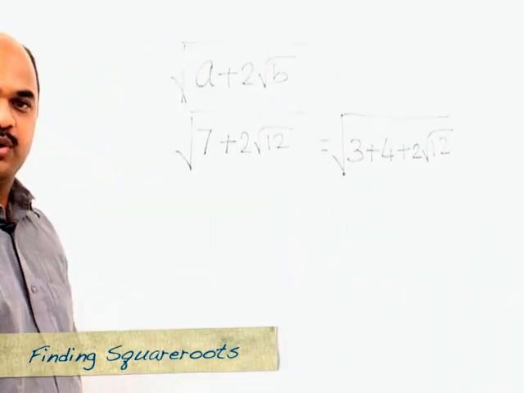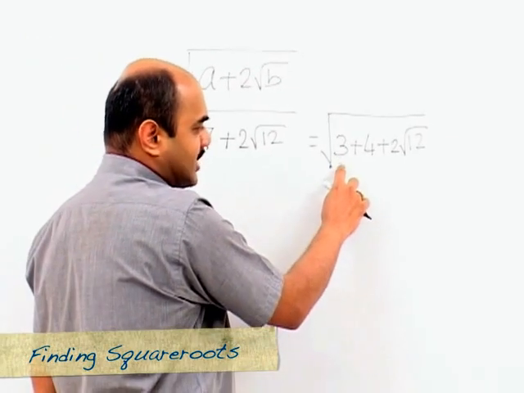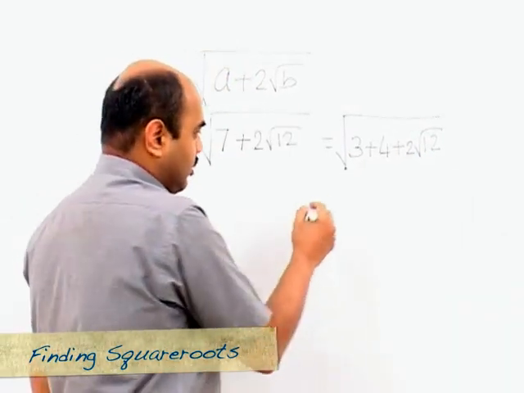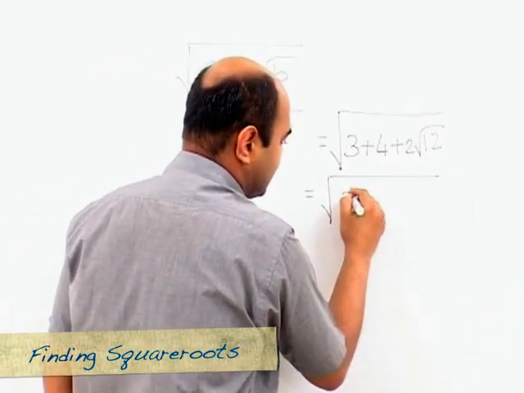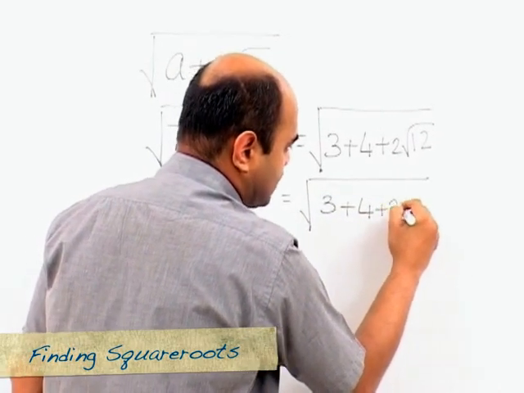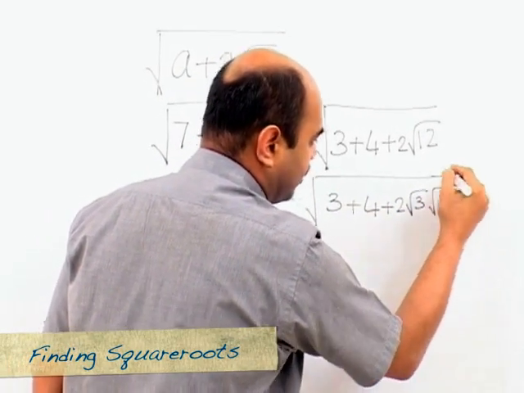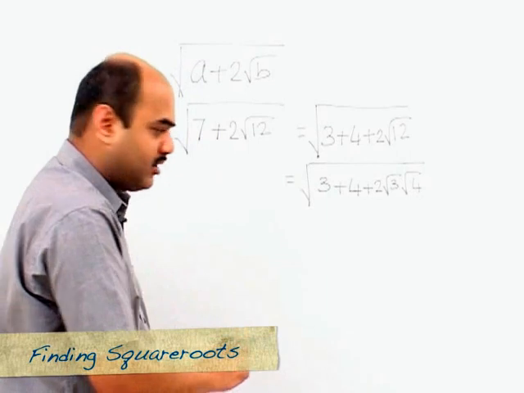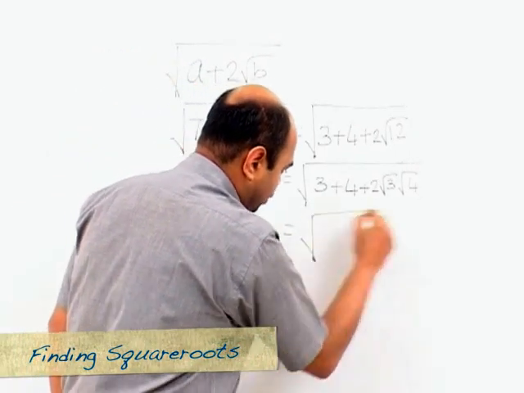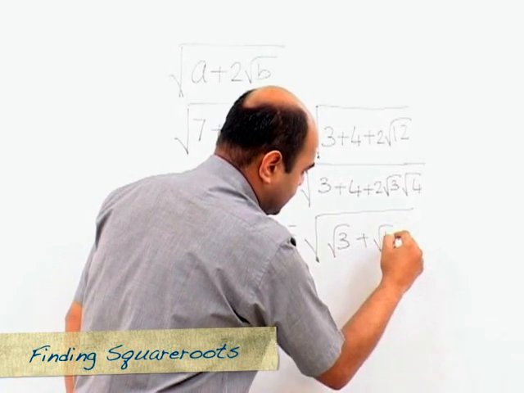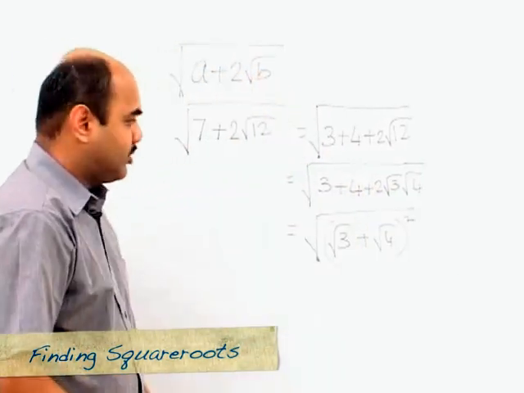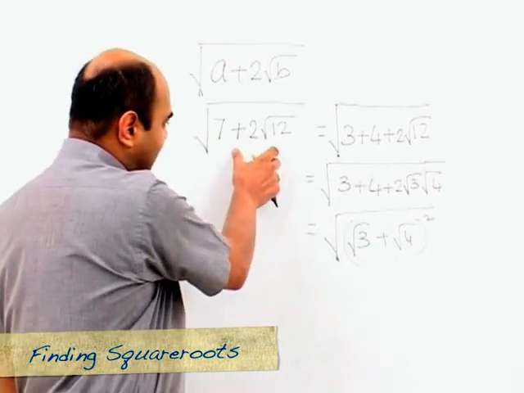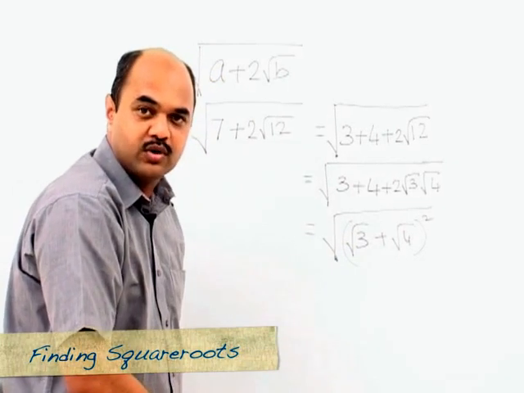Now what was the logic of doing this? We are trying to write this as a square plus b square plus 2ab, which would mean we are writing it as 3 plus 4 plus 2 root 3 into root 4. Now if we make use of our formula of (a plus b) the whole square, this would actually get simplified to (root 3 plus root 4) the whole square. So we started off with 7 plus 2 root 12 and we've expressed that given expression in terms of (root 3 plus root 4) the whole square.